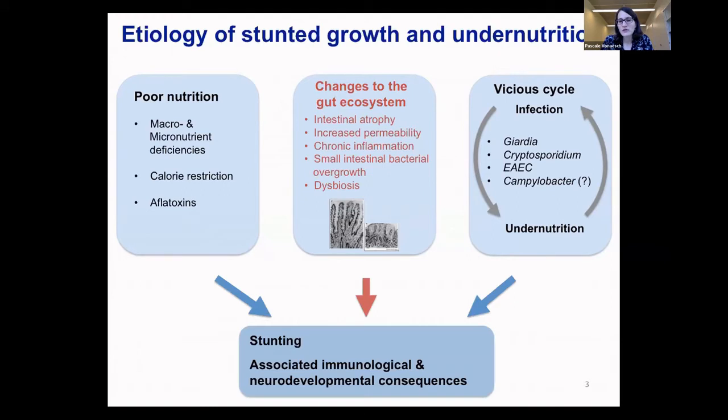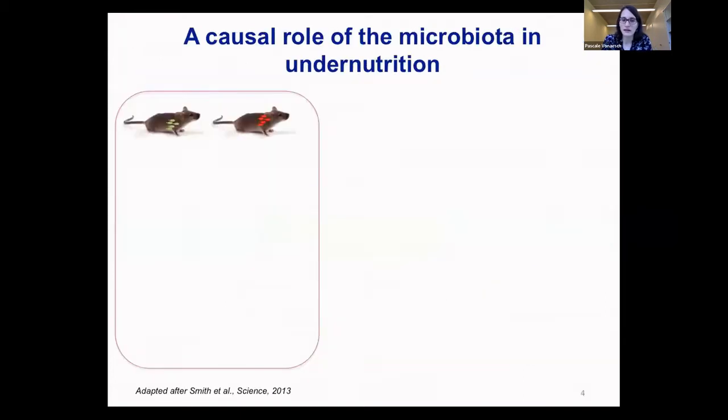So it's believed that all of these 3 entities are contributing independently to stunting and also to the associated immunological and neurodevelopmental consequences. However, for the moment, it still remains a matter of debate how these different entities are linked, if they all contribute in every case to stunting, or how this really is happening in every single child. So the big question was then obviously, is there a role for the microbiome in undernutrition?